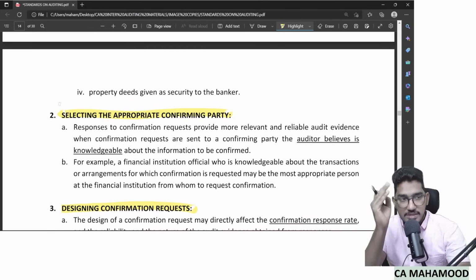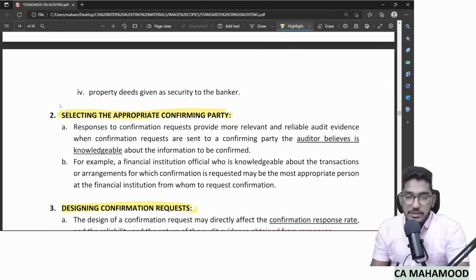So whatever it is, first select the information regarding which you want a confirmation. Then select the appropriate confirming party to whom you have to send the confirmation, that you have to decide.